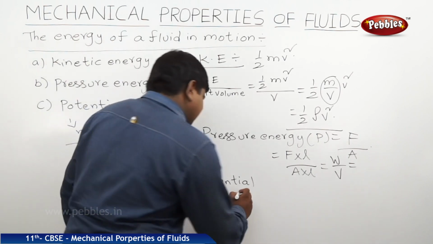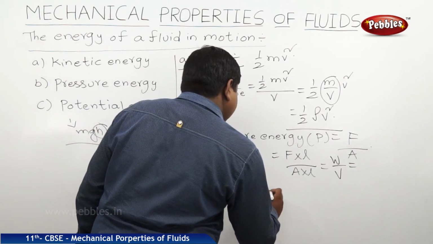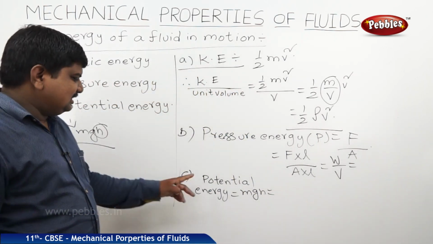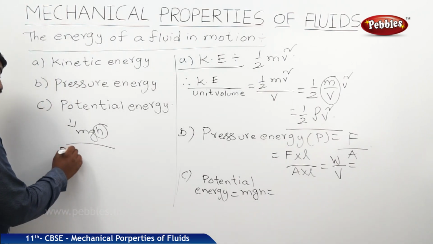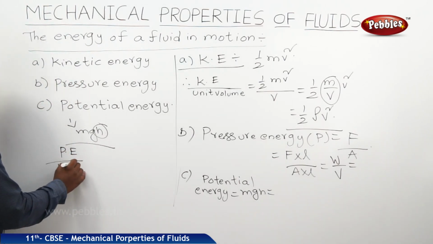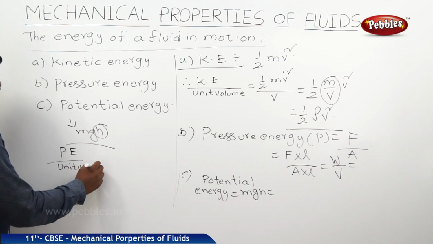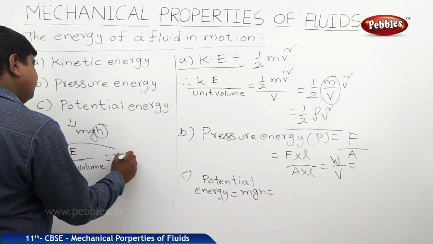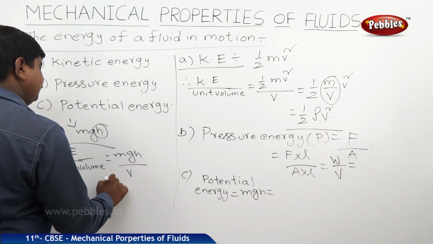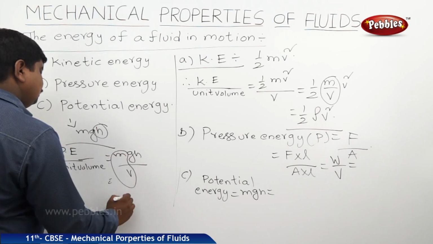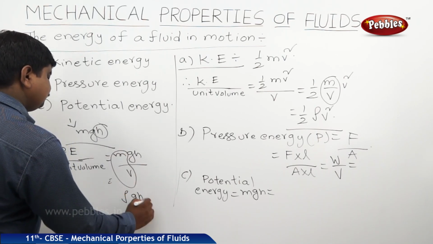So, that's why its expression is mgh. When we discuss this for unit volume, Pe per unit volume is equal to mgh by v, where m by v is equal to rho, therefore it is rho gh.